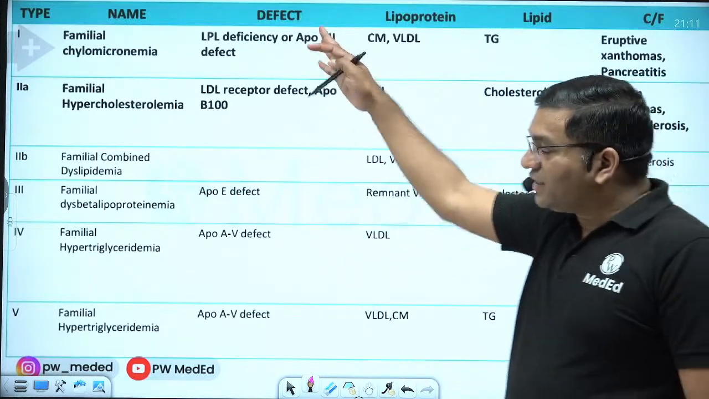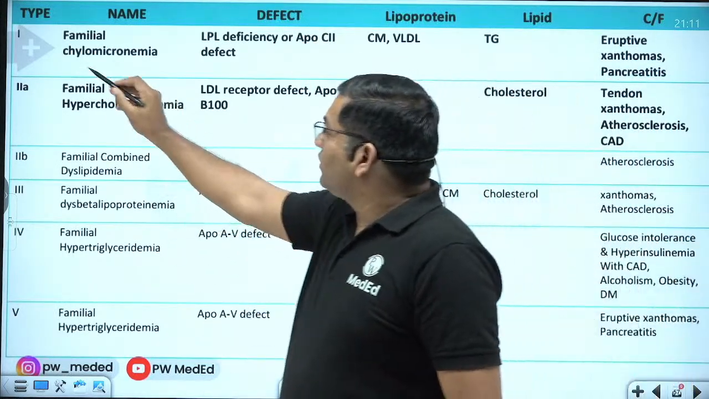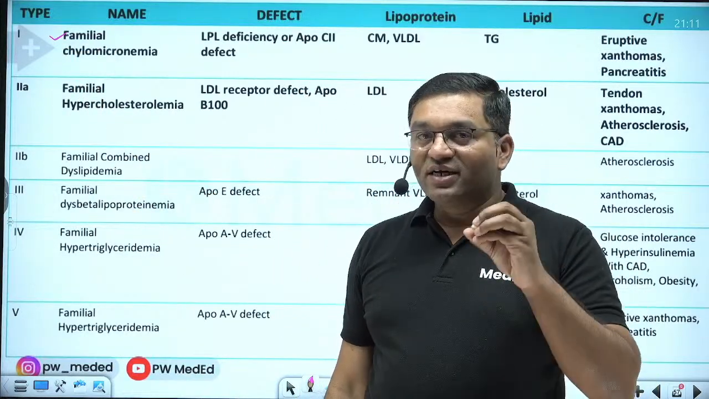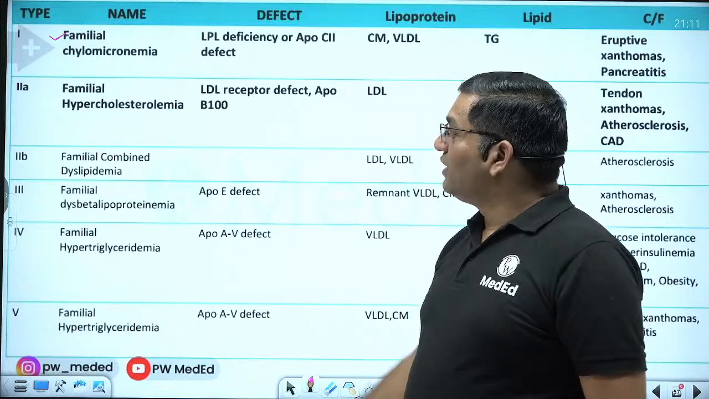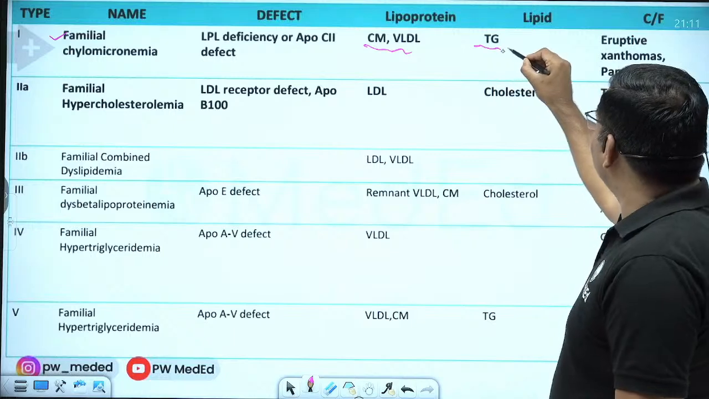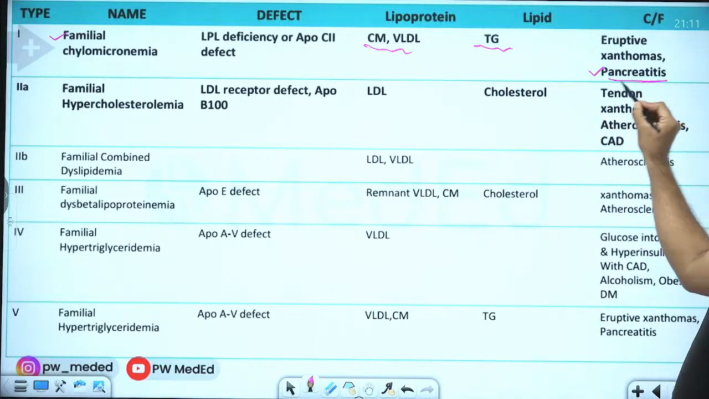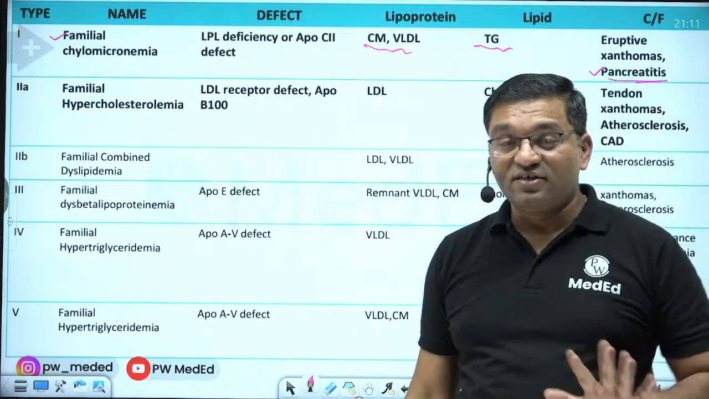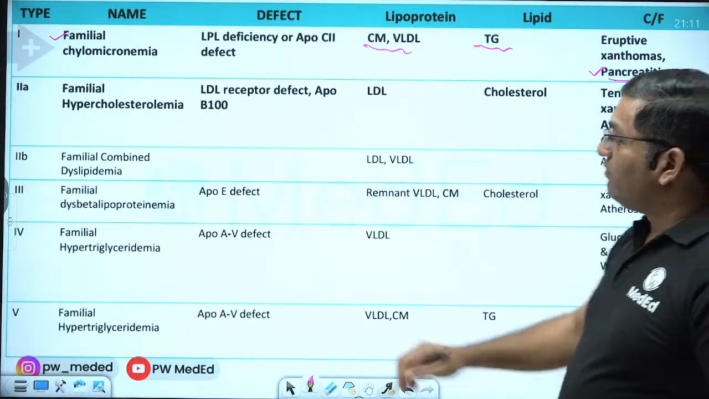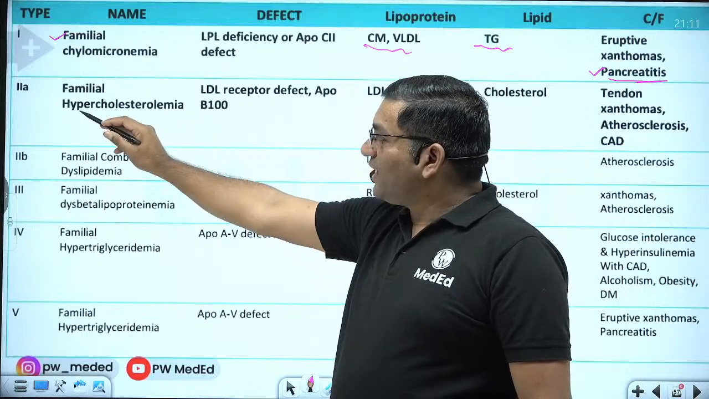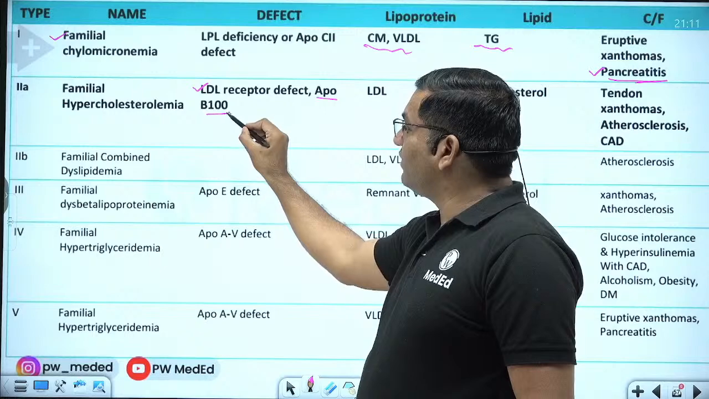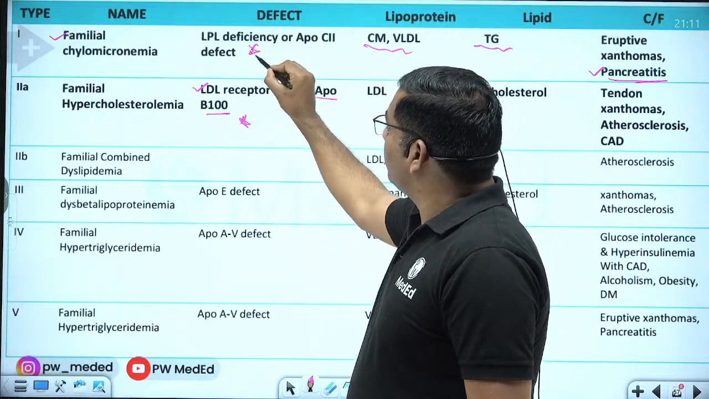So there are so many classifications, of which remember the first two. One is familial chylomicronemia. Whenever there is milky plasma, increase in the chylomicron level, increase in the TG level, that indicates hyperchylomicronemia. Because of chylomicron and TG, there is a risk of pancreatitis, not coronary artery diseases. So this is familial chylomicronemia. And familial hypercholesterolemia is type 2A. This is because of LDL receptor defect or ApoB100 defect. This is an important MCQ. This is also an important MCQ.